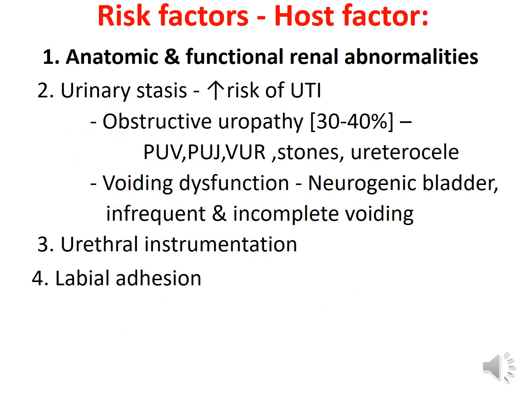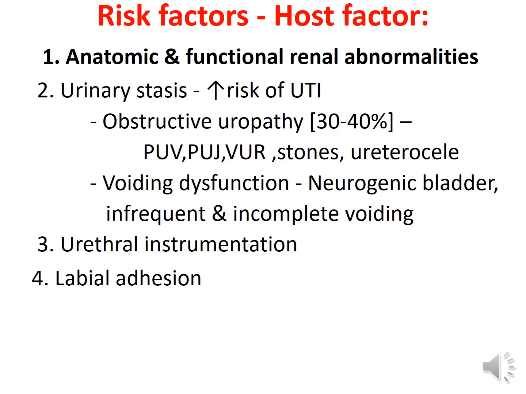Now come to the risk factors. Risk factors are divided into host factors, organism factors and environmental factors. Starting with the host factors, number 1, if an individual or child has anatomic and functional renal abnormalities, this is a risk factor for urinary tract infection. Number 2, urinary stasis is one of the very important risk factors, which is also preventable, and is one of the commonest causes of urinary tract infection.